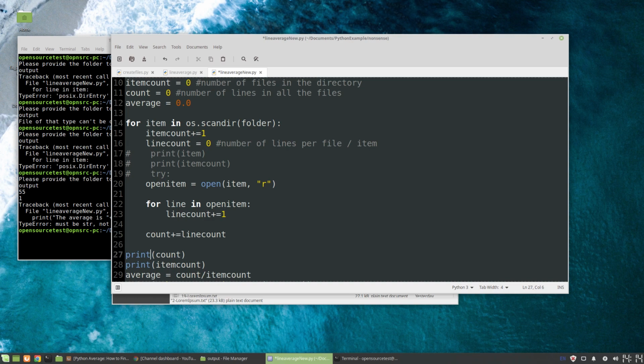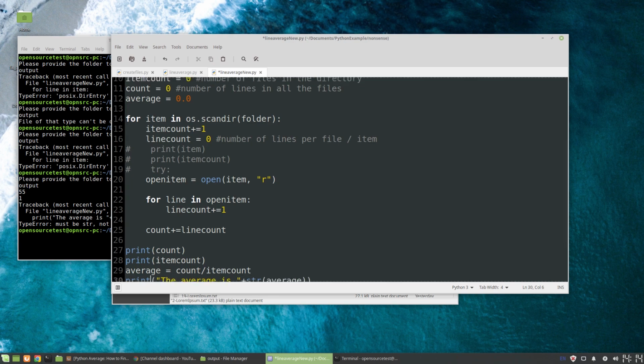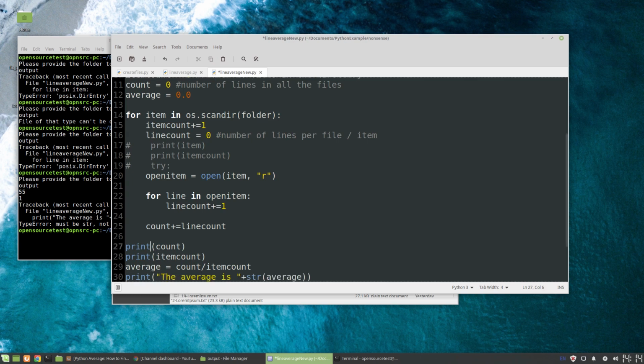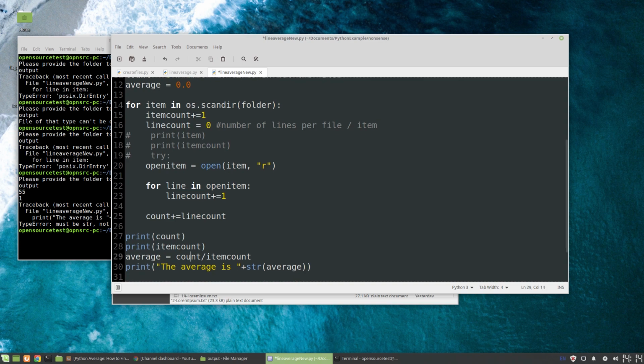Then, once we've run through all of them, the for loop is done. We're going to print the count of the total number of items. We're going to print the total number of items. We're going to calculate the average lines per item, and we're going to print the averages, this string. Now, I think this should work.